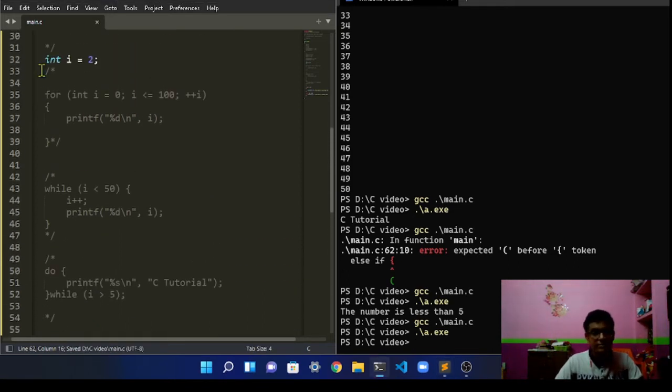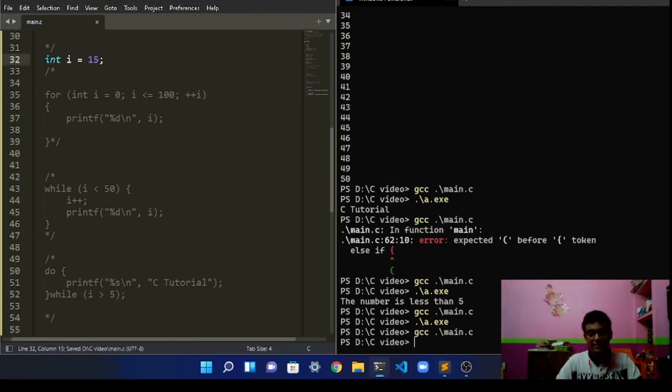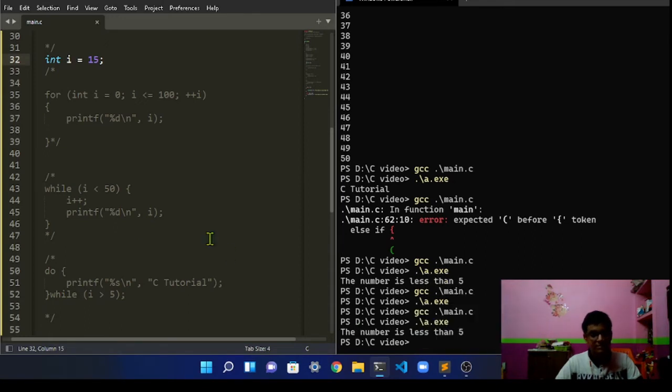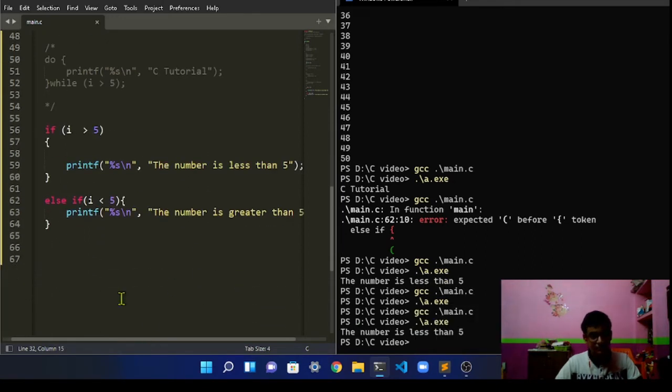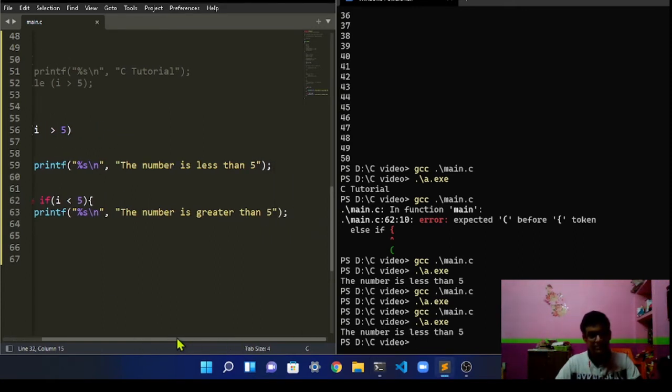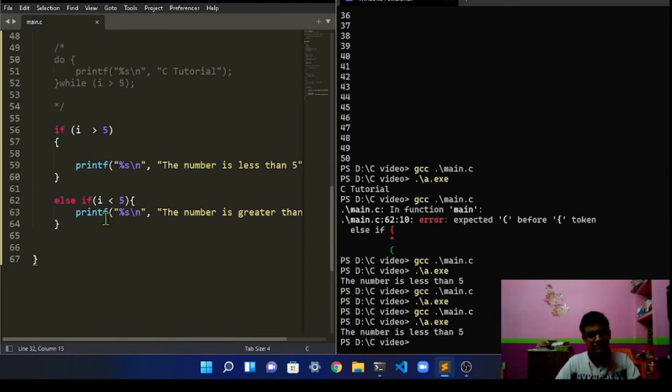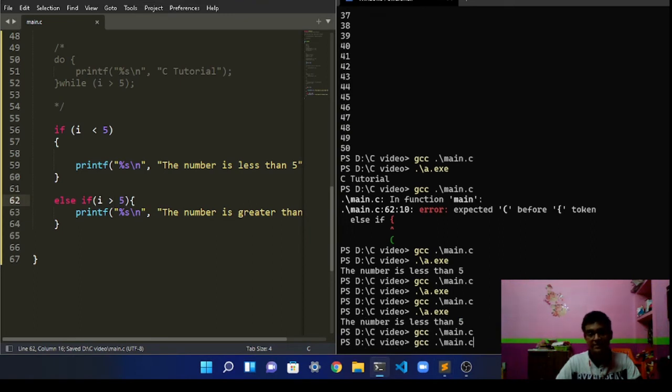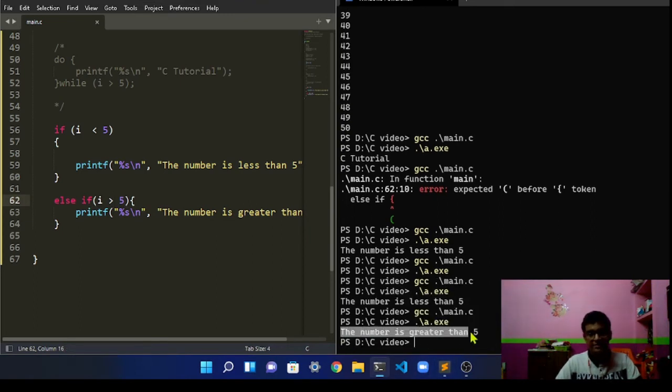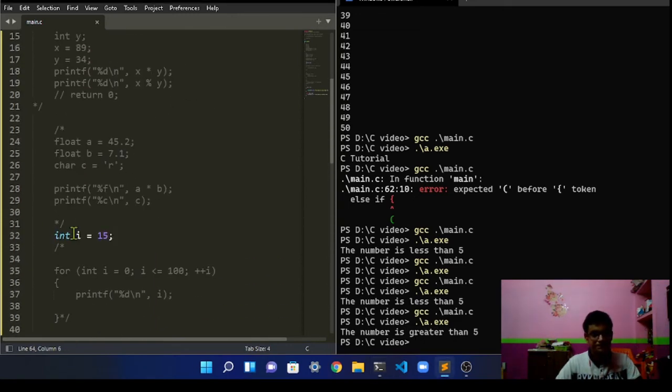It was a mistake. So let's do it again and we're going to write 15 over here. Compile the program. The number is less than 5. What the problem is over here? If x is less than 5, print this, and x is greater than 5. Oh, we have given the wrong operator over here. Now it will give the right output. Compile it again. As you can see, the number is greater than 5. It printed the output over here.